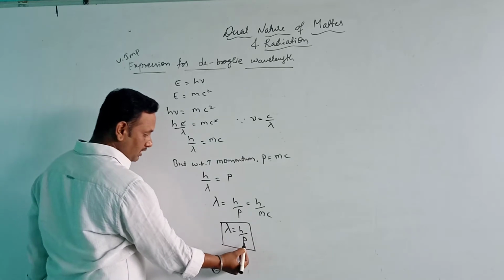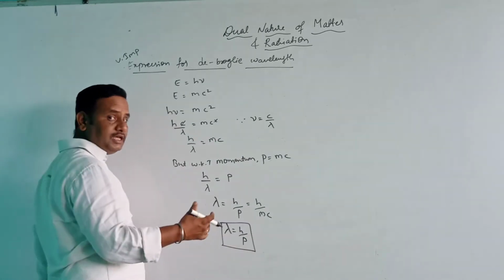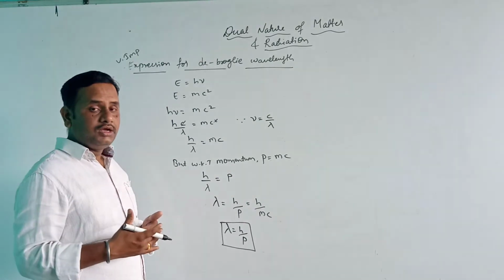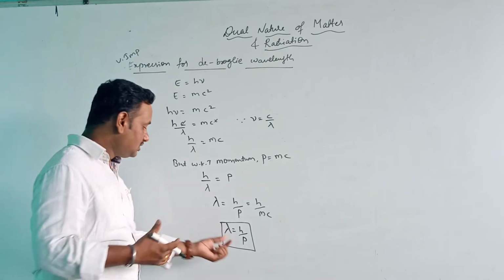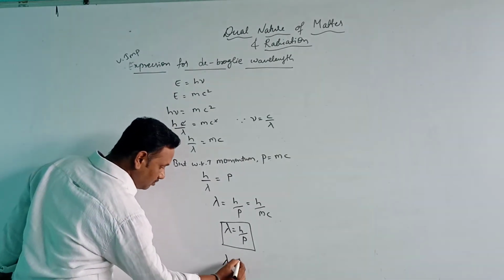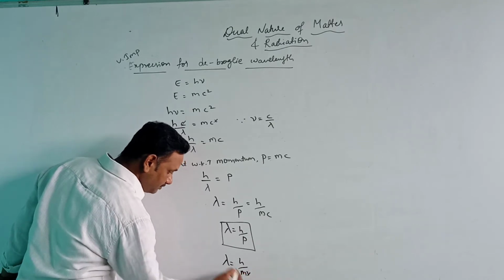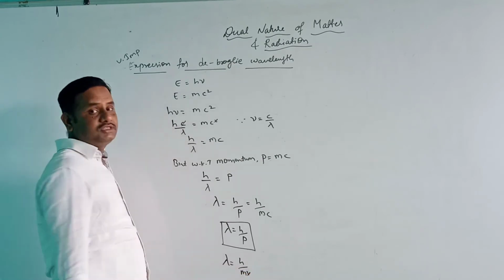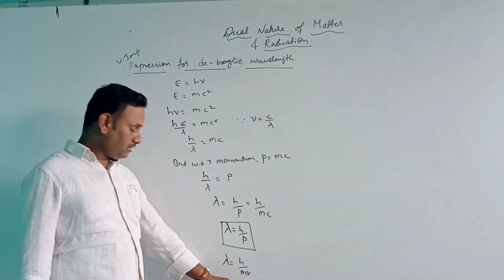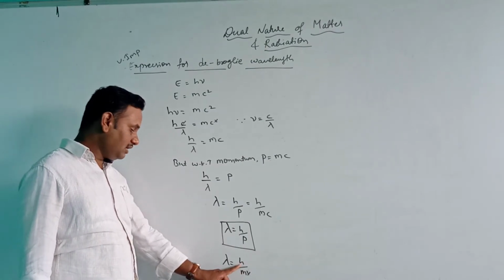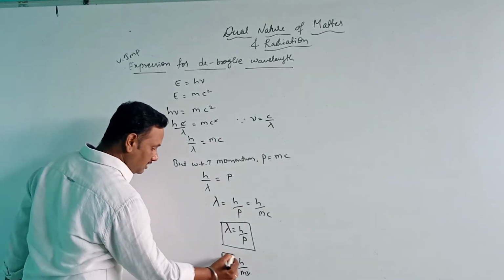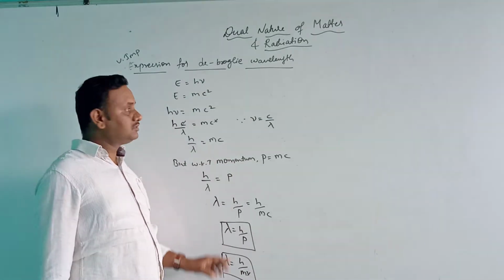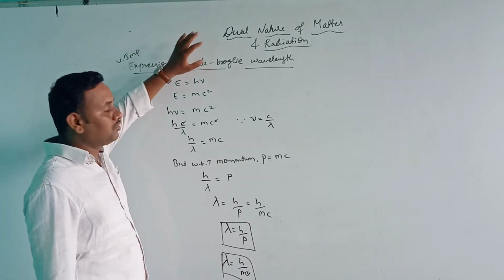This equation holds good for both photon and matter. When the de Broglie wavelength is associated with a particle of mass m and velocity v, the relation can be written as lambda is equal to h by mv, where m is the mass, v is the velocity, and h is Planck's constant. This is the derivation of the expression for the de Broglie wavelength.